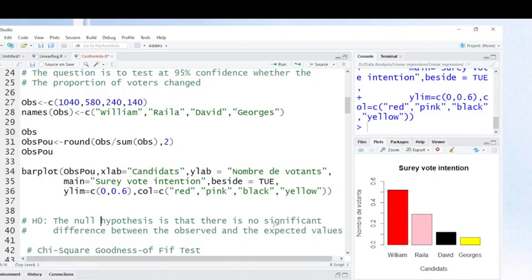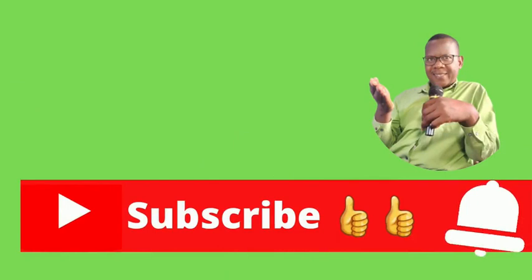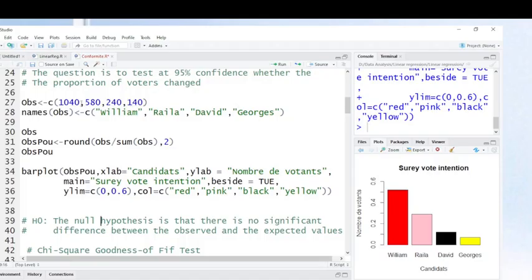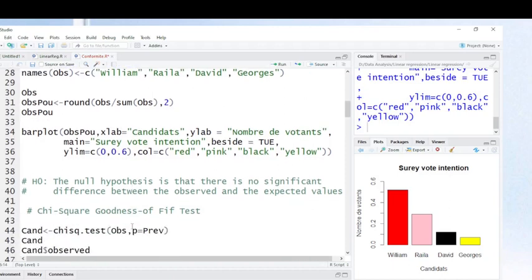Observed values are those values we have after our survey. This is the null hypothesis. Now, we are to test whether there is a significant difference or not. We are going to use the chi-square goodness of fit test and consider a significance level of 5%.